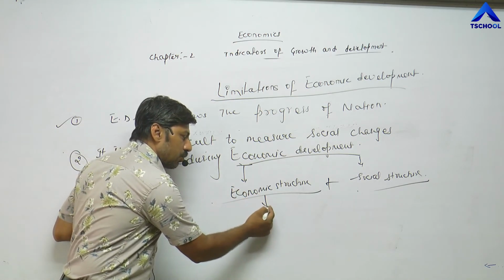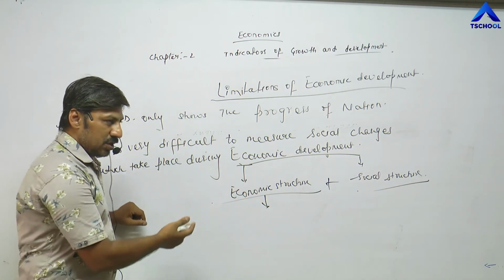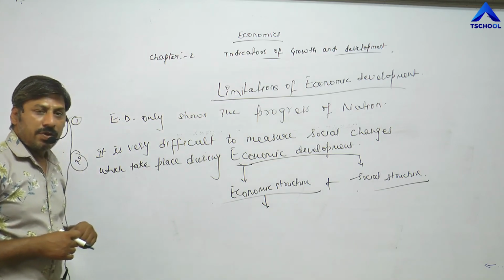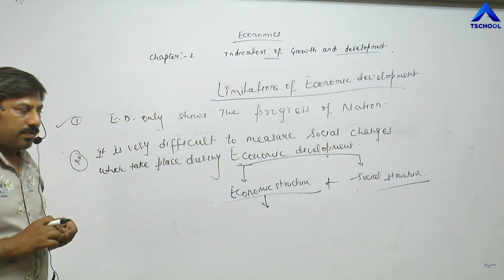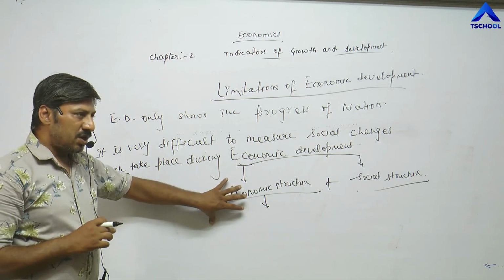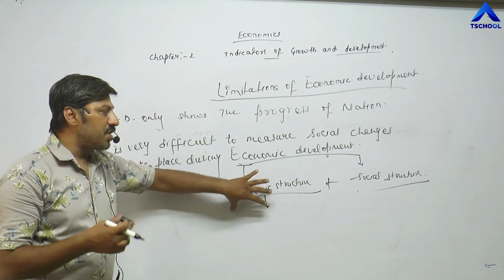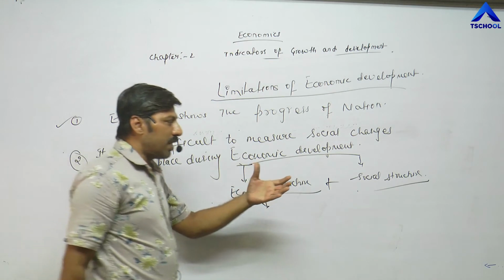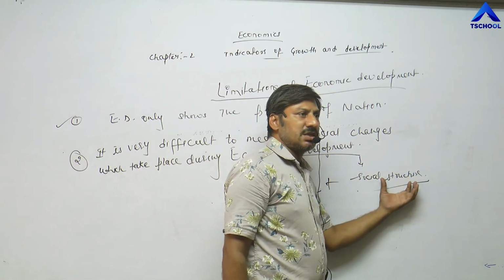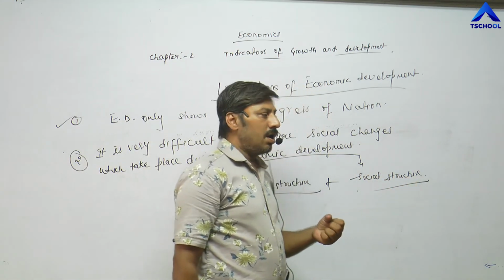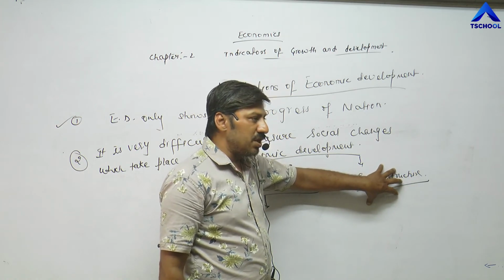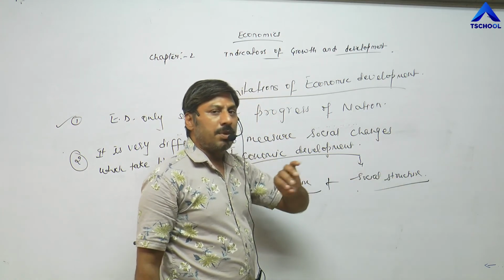Economic structure is related with national income and per capita income, which can be easily measured. This is called quantitative changes. But so far as social structure changes, it is very difficult to measure such changes in terms of numbers.